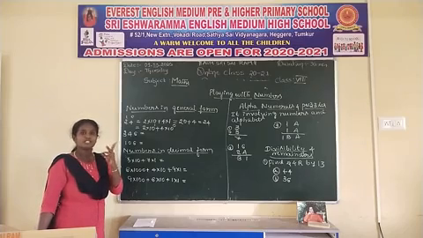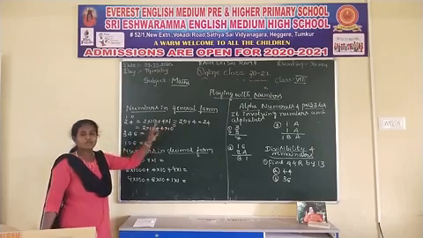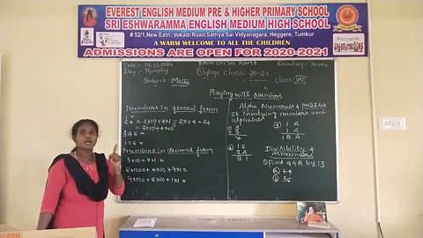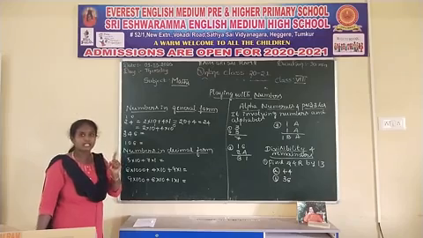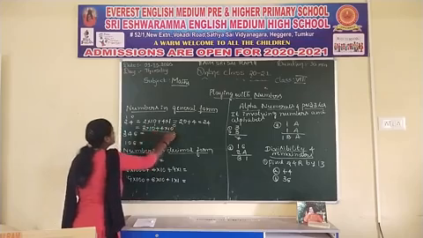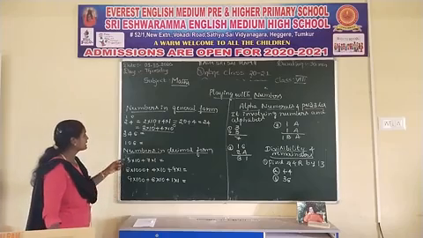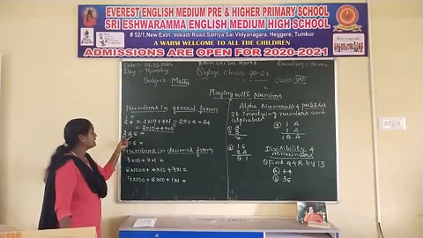2 to the power of 0 is 1. 5 to the power of 0 is 1. So their value is 1. 1 is nothing but the ones place, a unique number. See, this is the general form of 24.